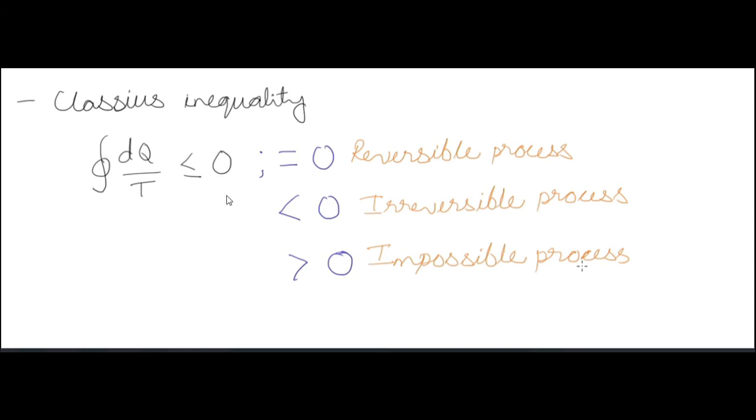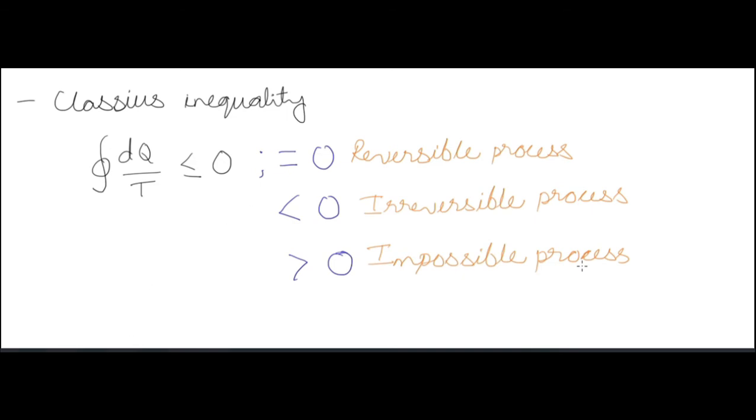If it is equal to 0, it's a reversible process. If it's less than 0, meaning it's a negative value, it's an irreversible process. And if it's greater than 0, meaning it's a positive value, it is impossible. No process occurs in nature where the change in heat by the temperature at which the change is happening is greater than 0; it is always less than or equal to 0.